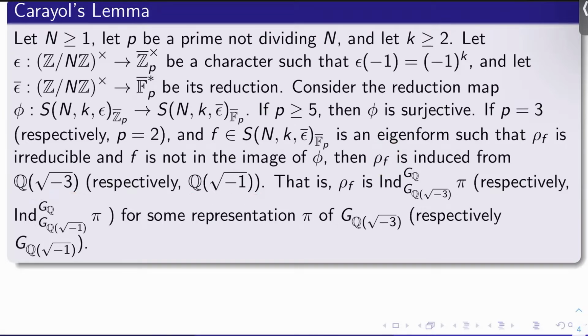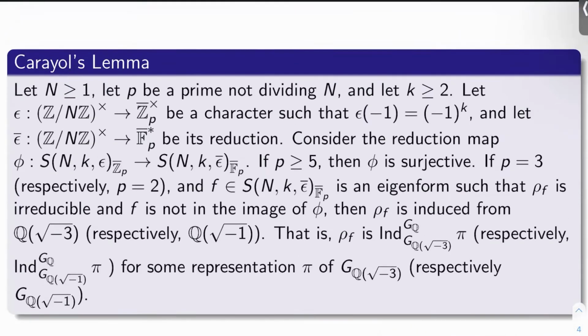What I mean by that is the Galois representation rho_f is just the induced representation from the subgroup G of Q adjoin root -3 up to G_Q for some pi, where pi is some representation of the Galois group G sub Q adjoin root -3, respectively G sub Q adjoin root -1. Okay, so we defined induced representations before in a previous video.